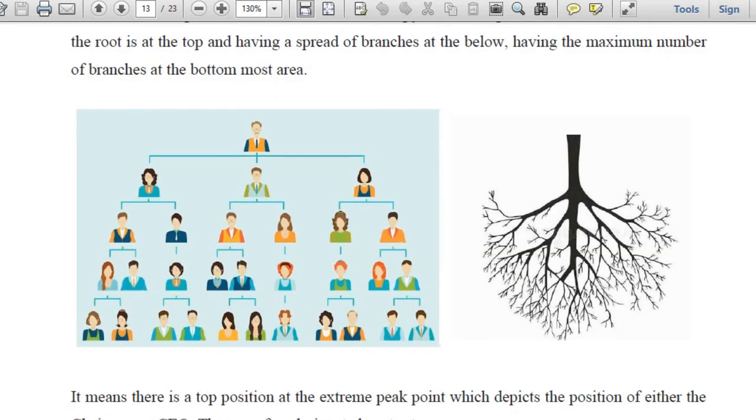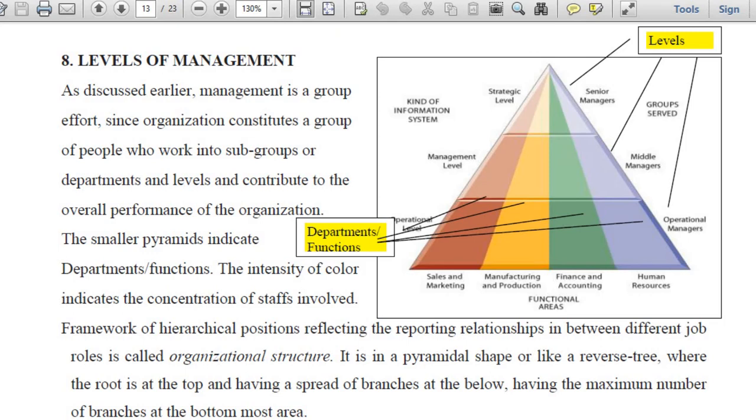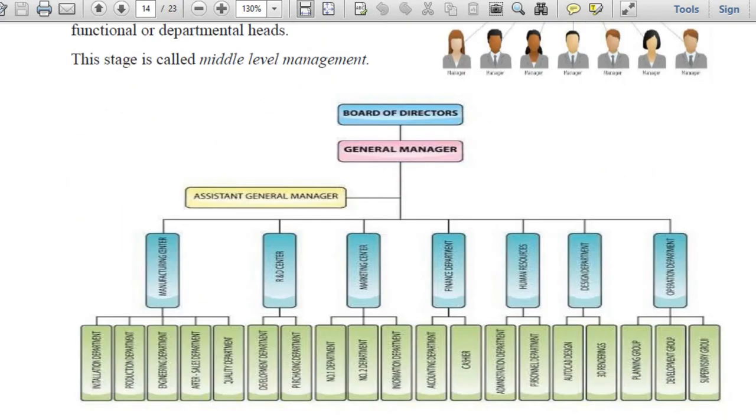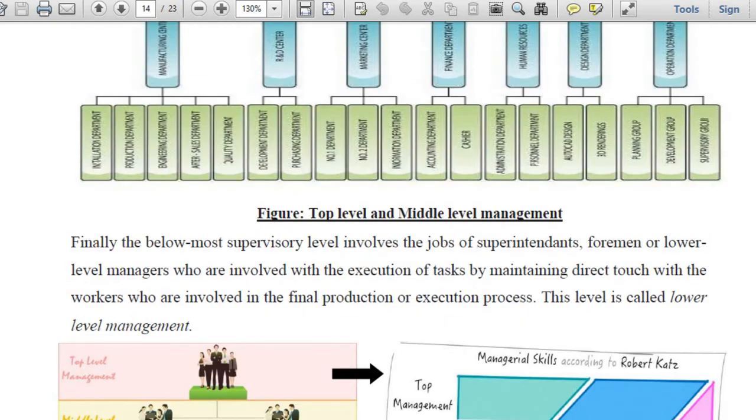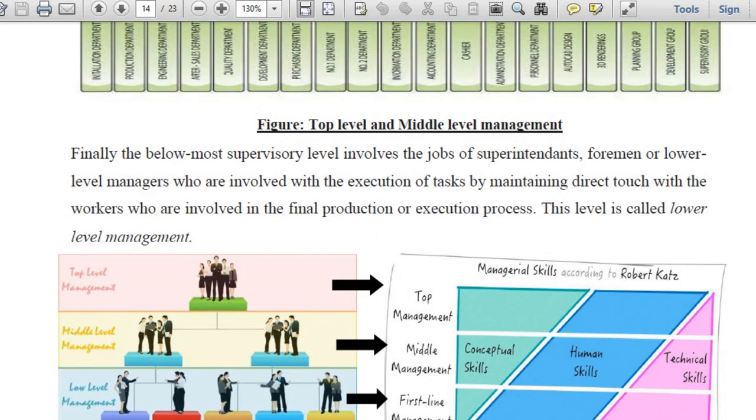Now you see one thing, my dear, already you have understood this one. Okay, so let's proceed. So this is the organization structure. Just a sample diagram has been given to you all. Just go through it. Now, depending on the organizational system, the structure may vary a little bit. The job positions might be a little different. There might be some new names which you may not find in some other structure. But basically, the shape of the structure or the concept is the same. It's like a reverse tree. Okay. Now, let's talk about the functions of the top level managers.